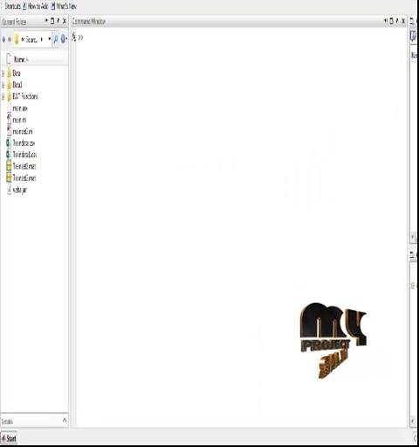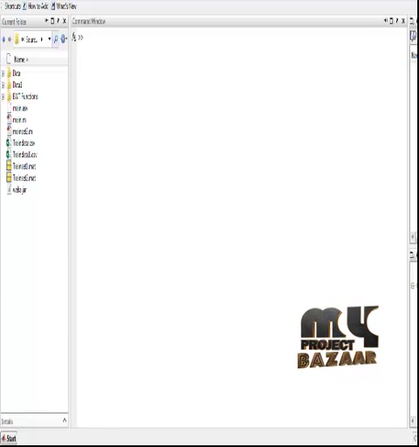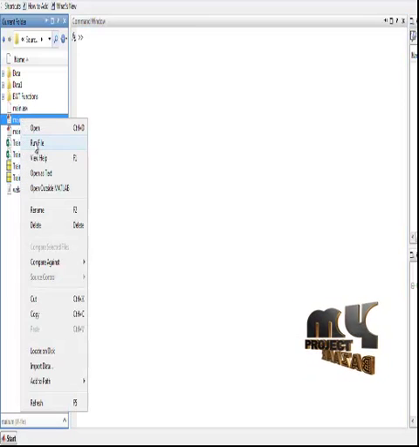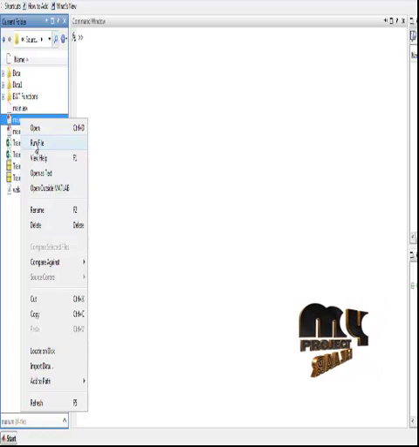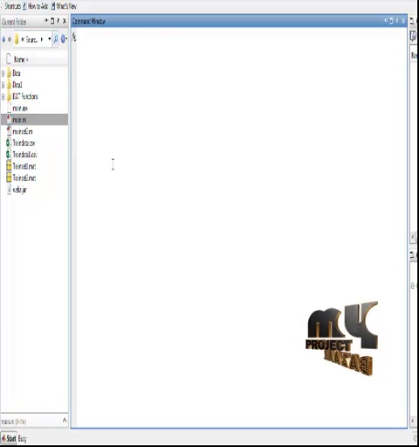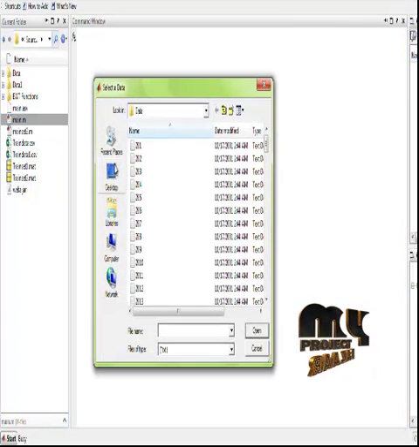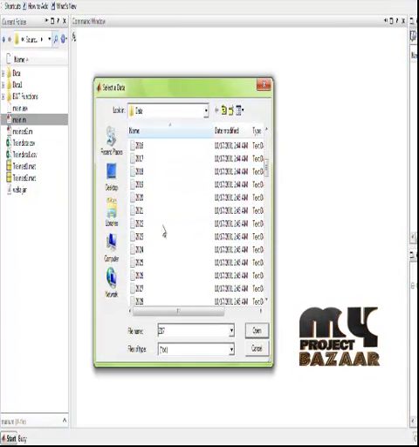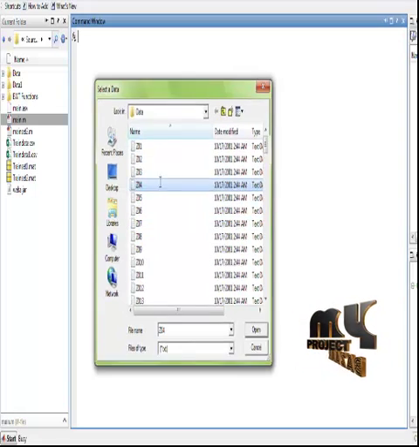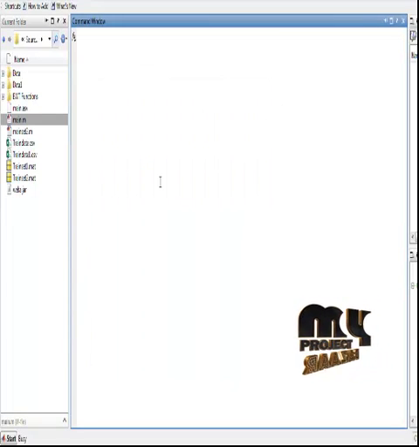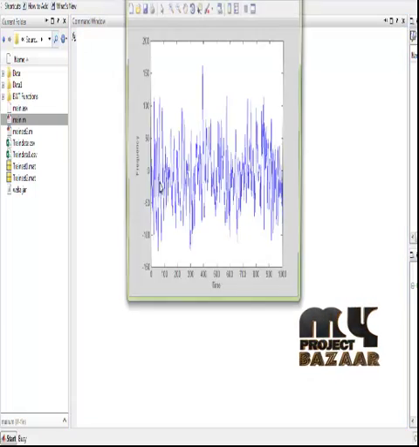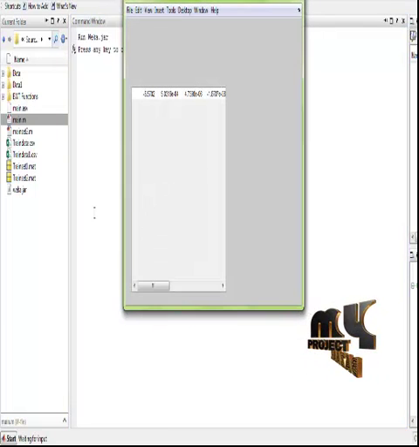Let me see the running procedure of the process. If you want to run the code, select the file main.m, which is present in the dataset folder. Right click it and click on run file. We will get the process executed. First select any one of the datasets present in the folder. So we select any one of the datasets, that is, the EEG signals that we have obtained.